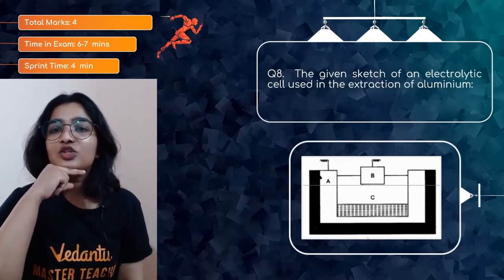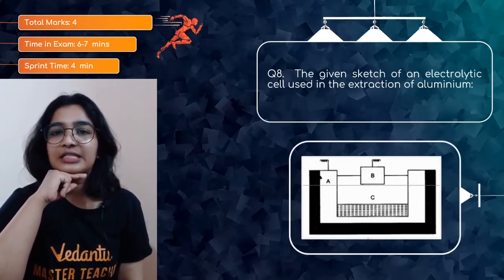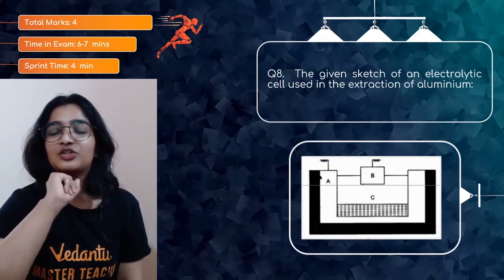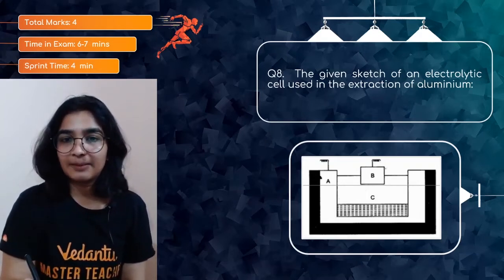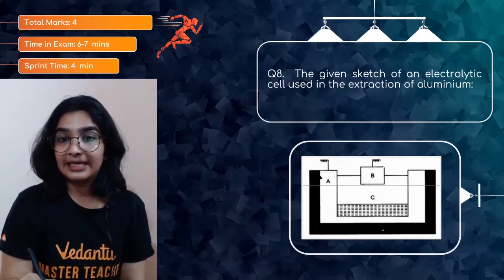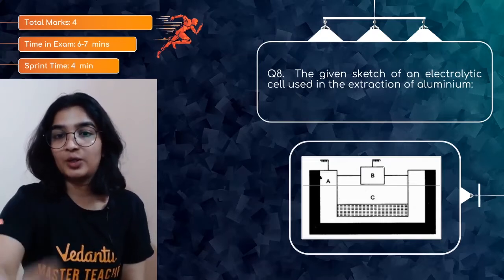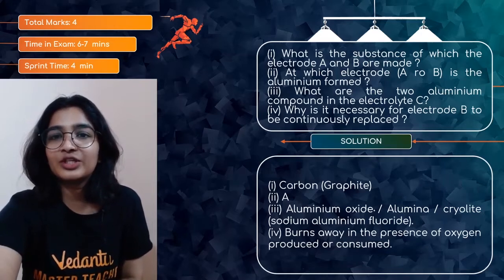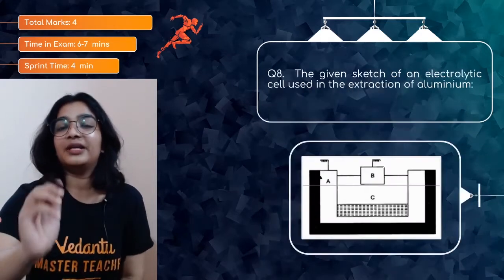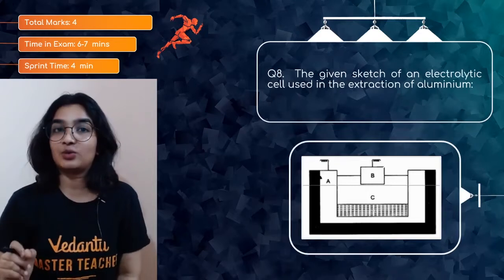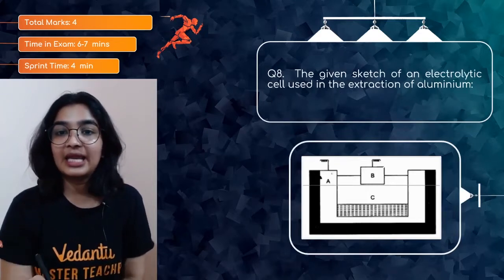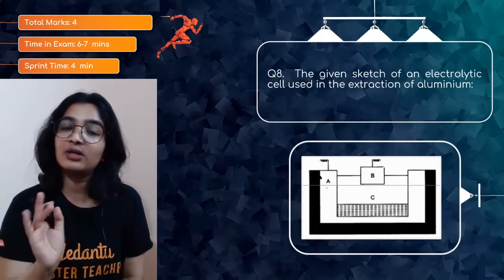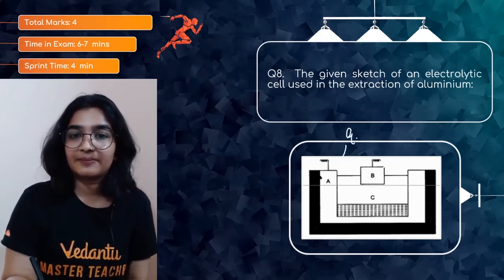The given sketch of an electrolytic cell is used in the extraction of aluminium. Okay, so this is B, this is A, this is C. Cool. So here are the questions. What is the substance of which electrodes A and B are made? See, here we are using carbon electrodes, that is graphite. A and B, both cathode and anode, are graphite.